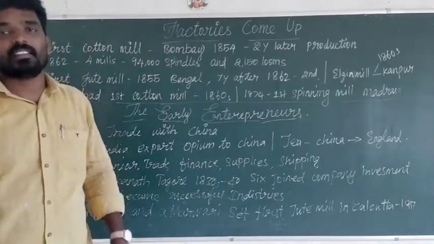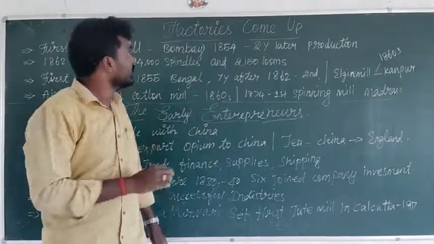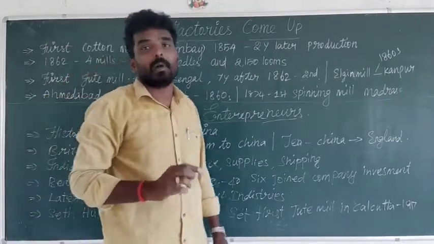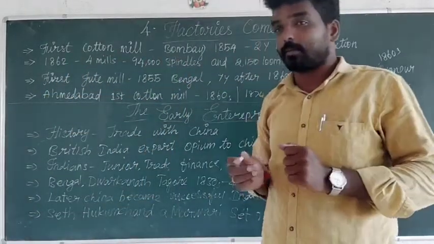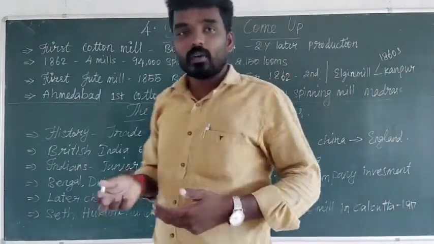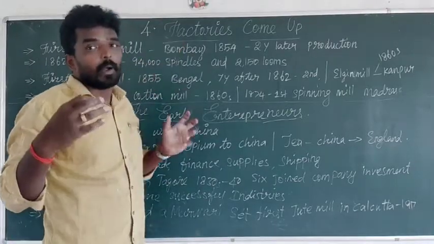In the lesson Age of Industrialisation, this is the fourth topic: factories come up. Before industrialization, we have already learned more, but now what we are going to learn is how factories come up.